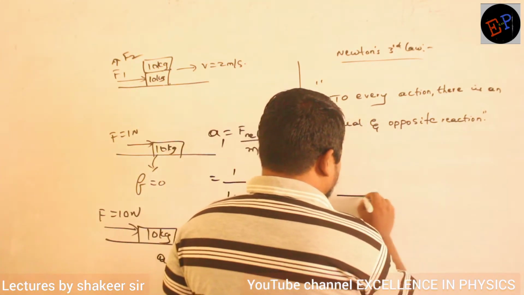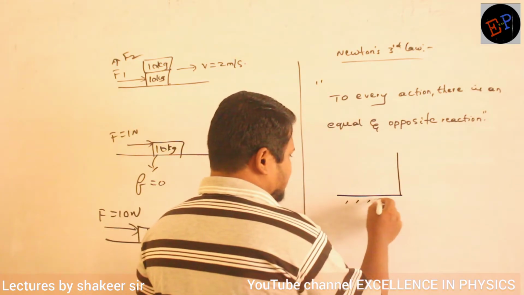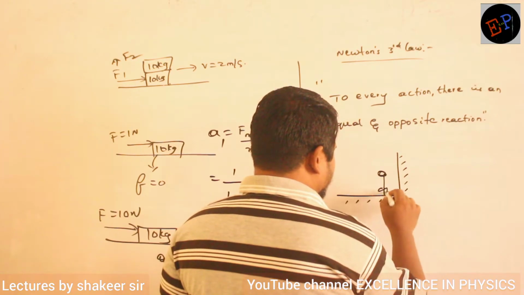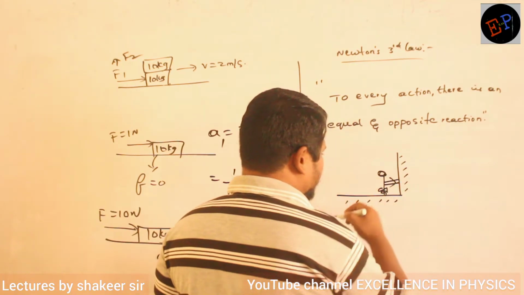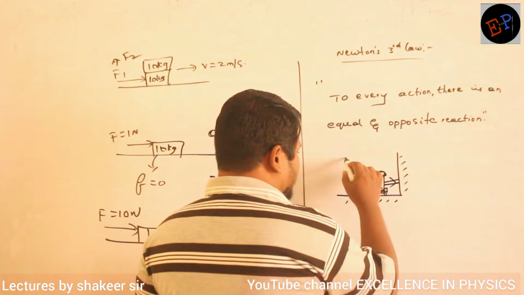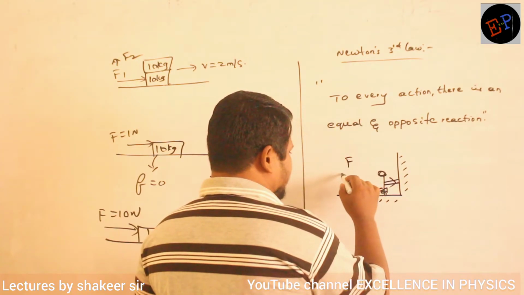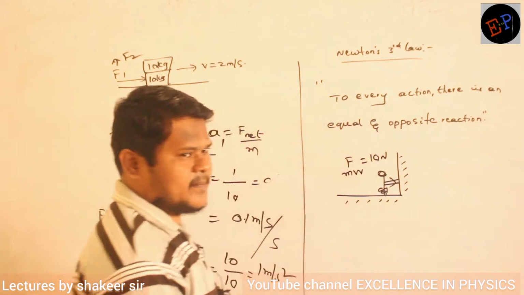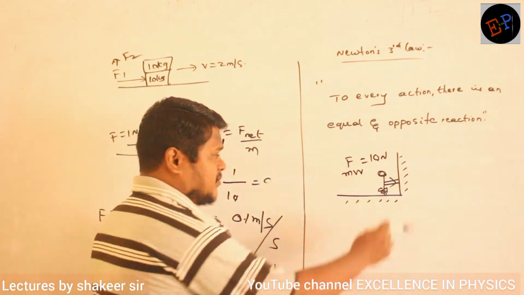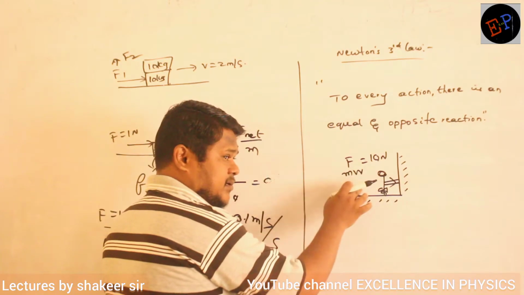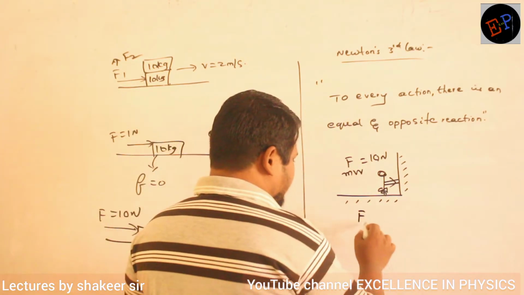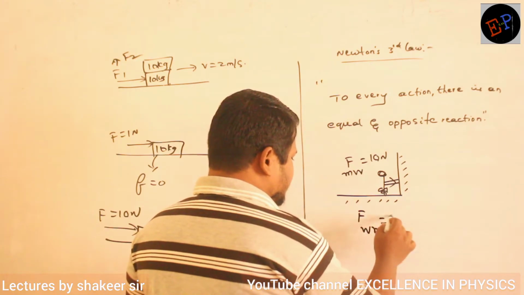Ma, see, ma, here, consider this is a wall. Clear, ma? And a man is standing here and he is pushing the wall. Okay. Man is pushing the wall by how much force? So this is the force applied by the man on the wall. So let it be 10 Newton. Okay. It also means that wall is applying force on the man with the same force. Are you able to understand? Then I can say that force applied by the wall on the man, this is also 10 Newton.